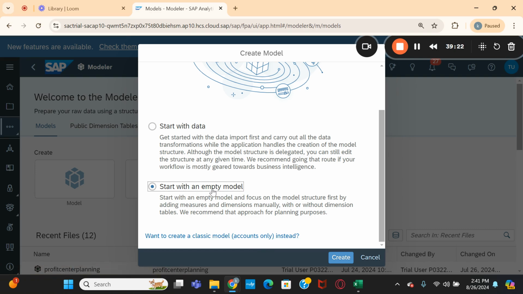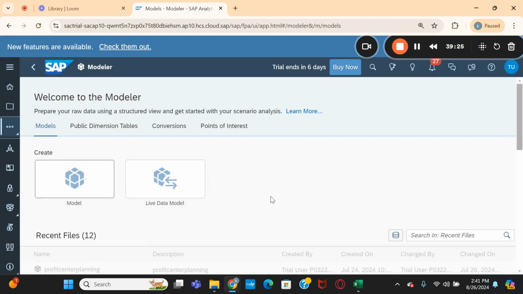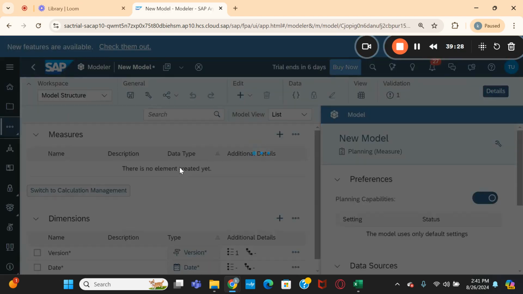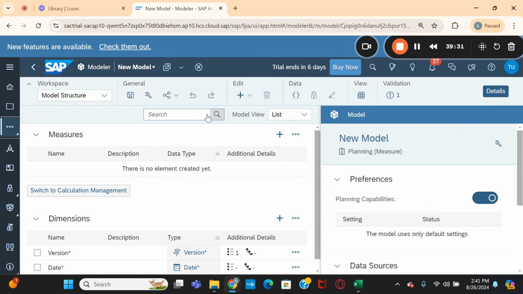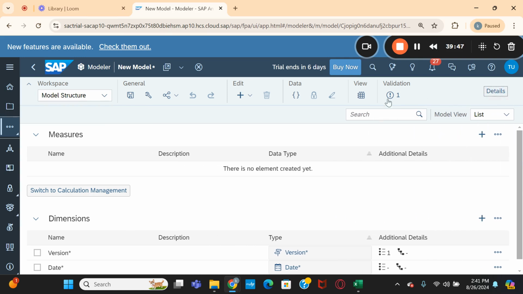Now I'm going to start with an empty model. Let us go with create. It is opening the new model. This is the new model window. It is showing the details. On the right hand side you can see the new model details. Let us close this right pane, and here you can see the model structure, calculations, data management. There are three options. Here you see measures.